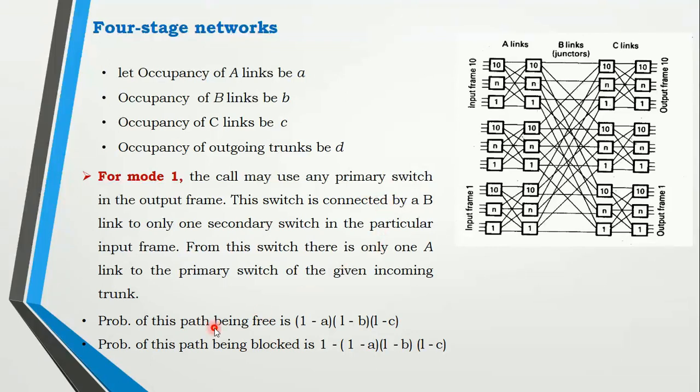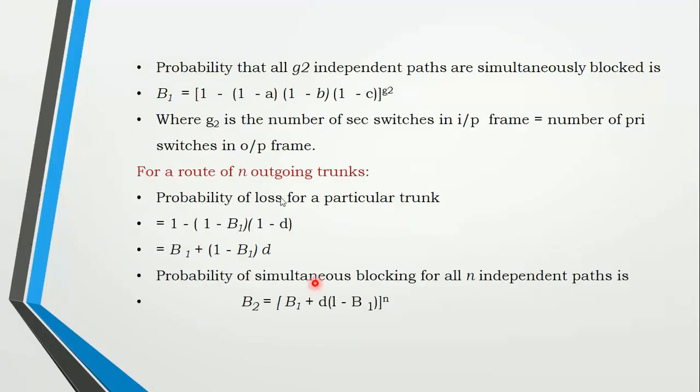For that purpose, the probability of the path being free is, so here you need to consider the first 3. So you need to exclude the last one, that is the outgoing route. 1 minus a, 1 minus b, 1 minus c, blocked is the same, subtraction of this. Then the grade of service, that is B1.